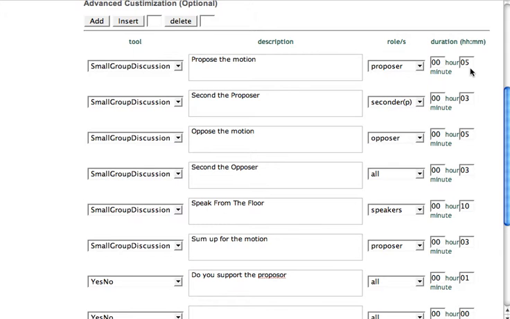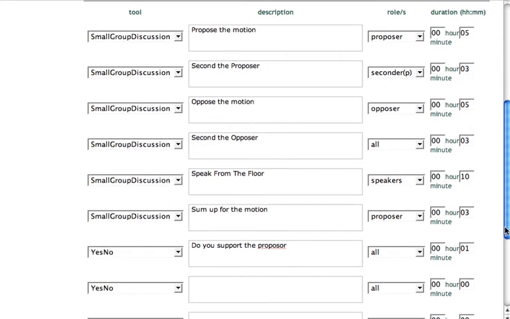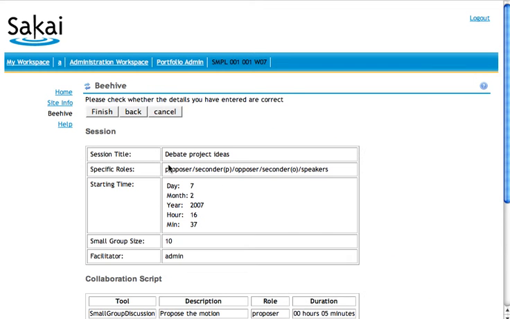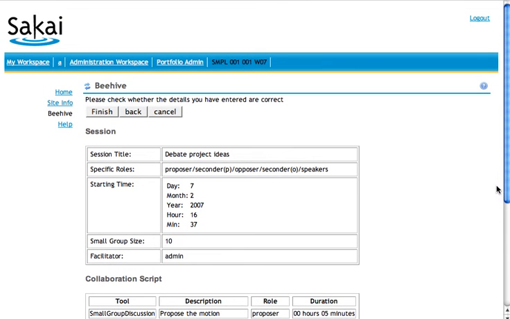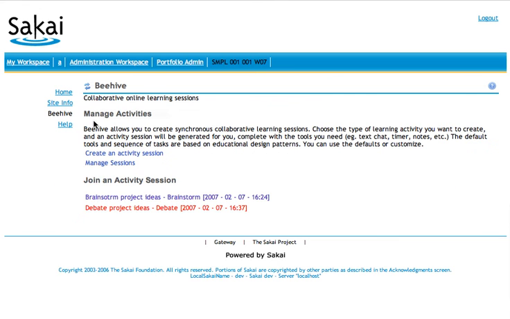Each of these tasks has a standard duration. We can make changes to any of this, add or delete tasks, but again, we're going to go with the standard options. So we just click Finish. We can check our details, make sure everything's correct, and finish creating this session. It's as easy as that. Now our session appears in this menu.